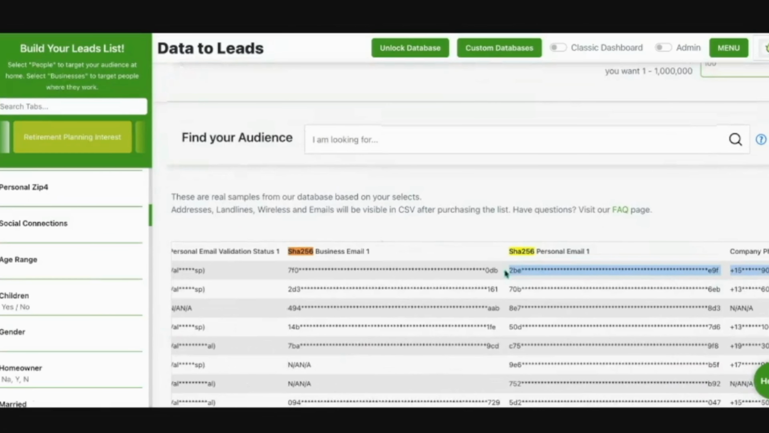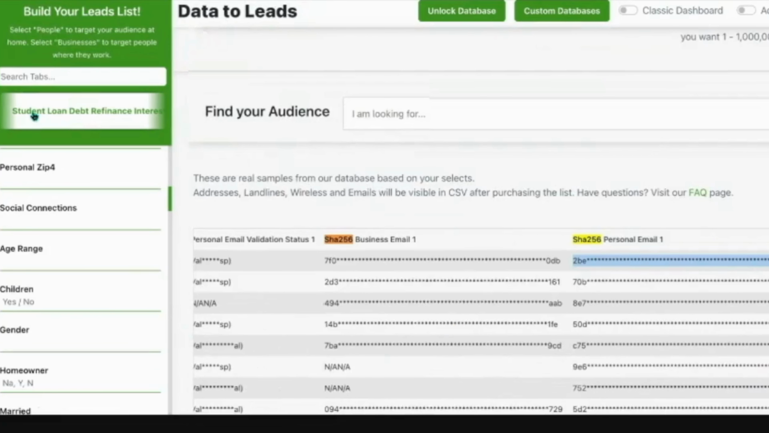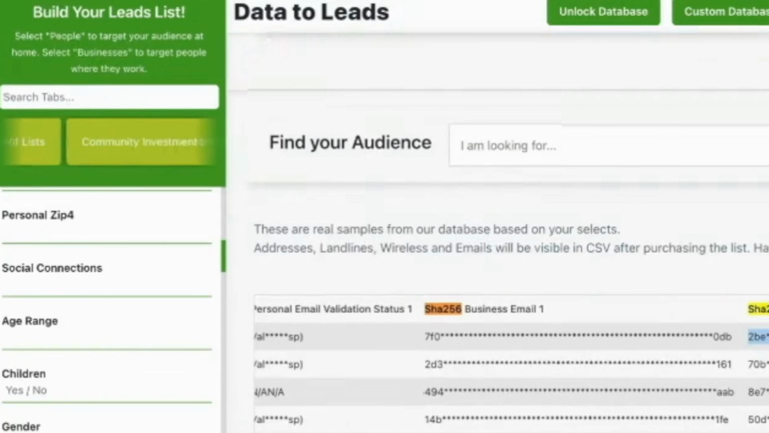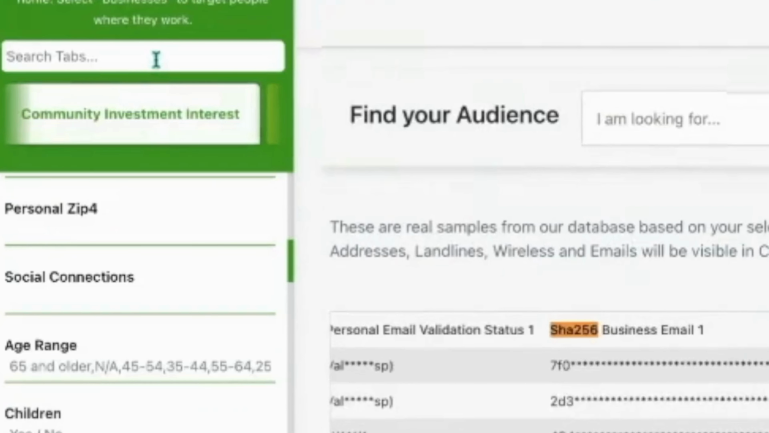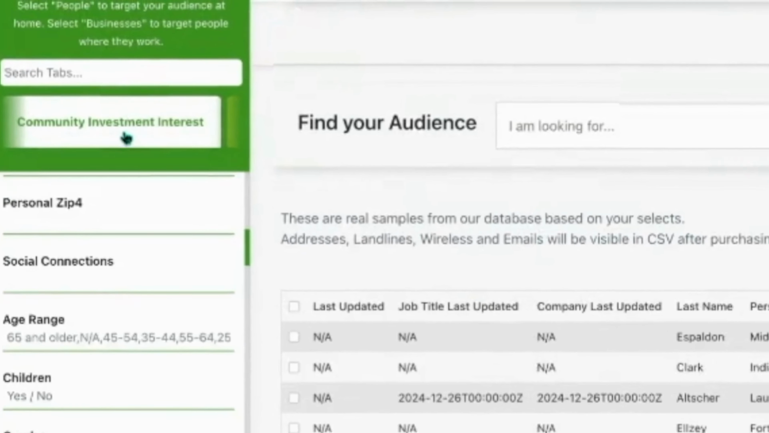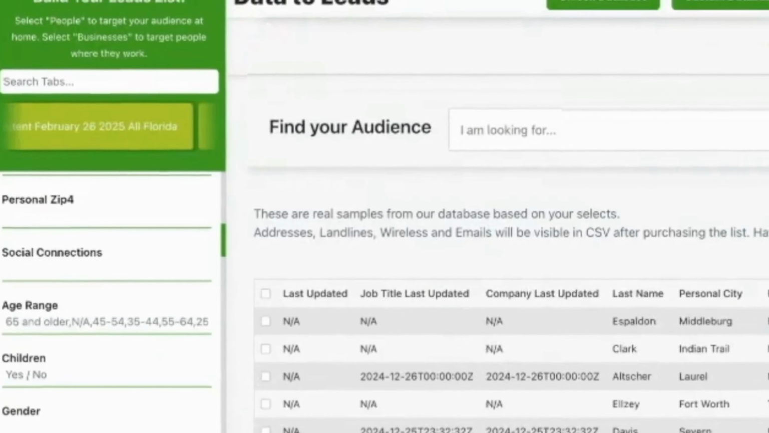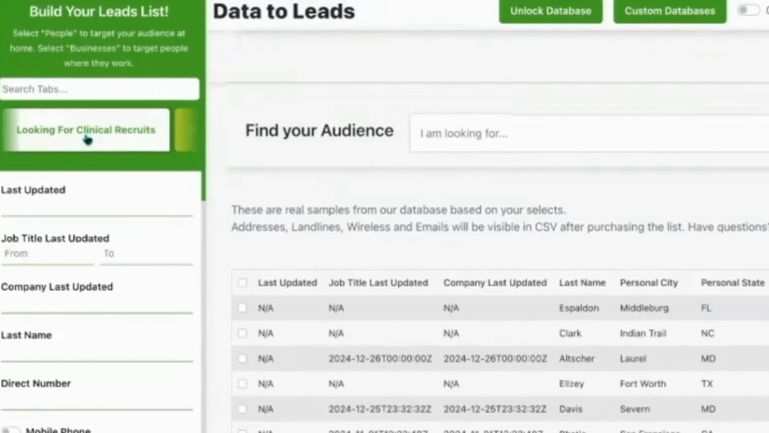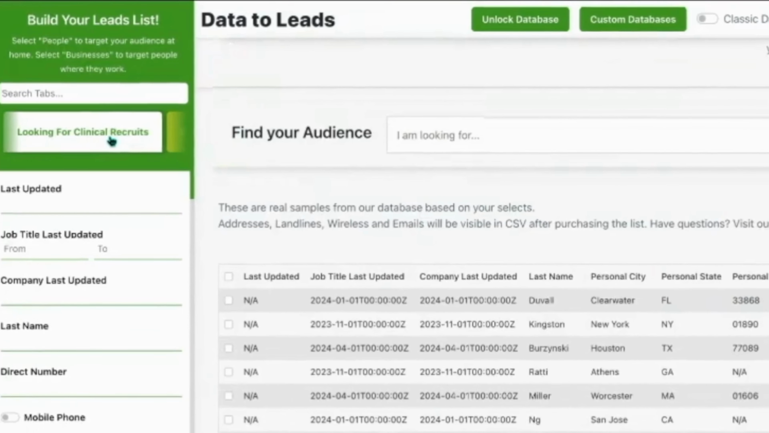This particular ID was found on websites that do debt refinancing for student loans. Same thing over here. This is a list of people who are on websites that do community investments, for instance, more like localized parks, stuff like that. Now, this is one where people are looking for clinical recruiting.